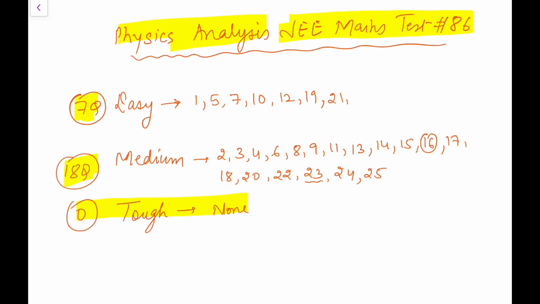There is a flaw in question number 16, there is some printing error. I have made out what they wanted to say, and in 23 I still made out what they have said, but the photo of the vernier is not that clear. Rest all I can say, this paper is easy as compared to the JEE Main level.